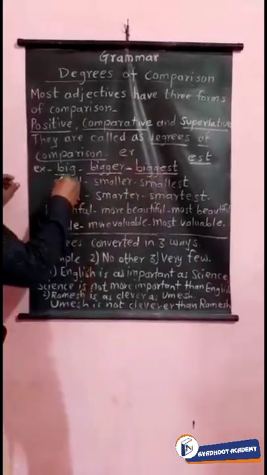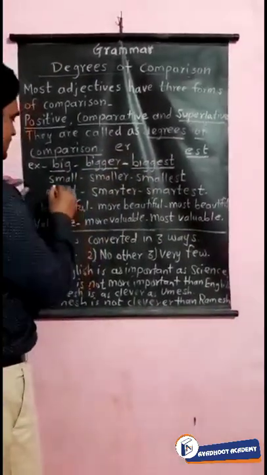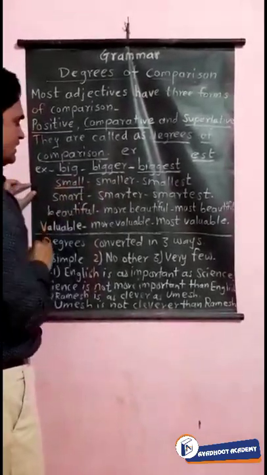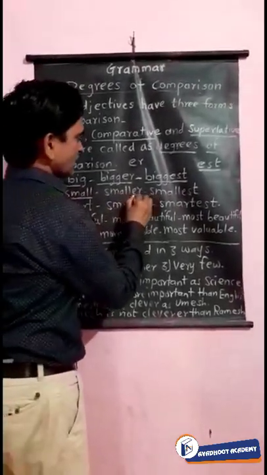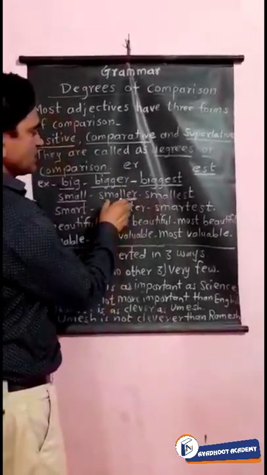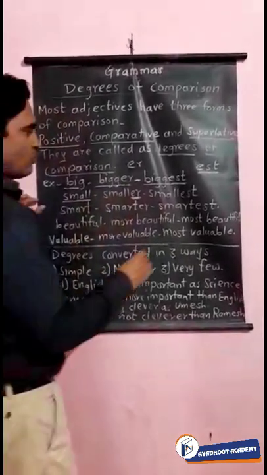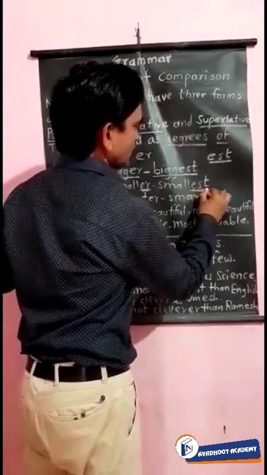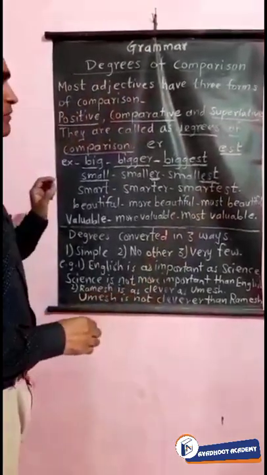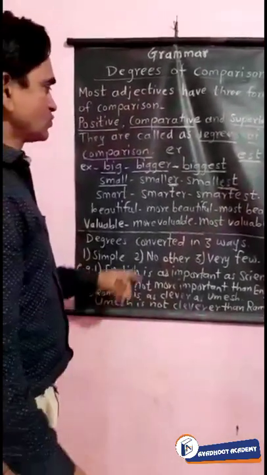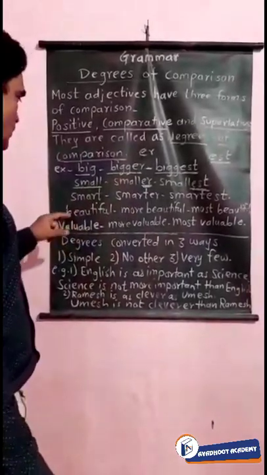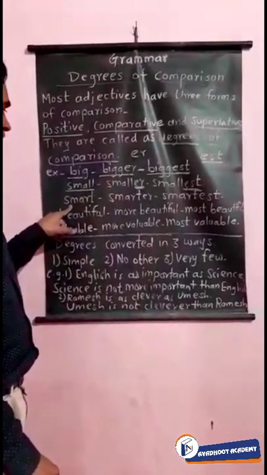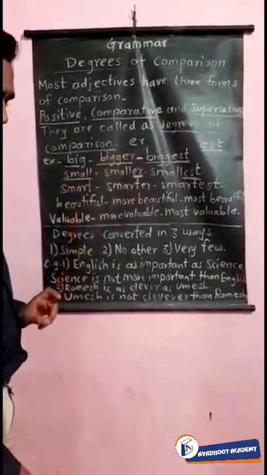See the example: big, bigger, biggest. Small. Small is the adjective. Smaller. Again ER is there to make the comparative adjective. Smallest. EST is there. According to the superlative form, EST will be joined to the adjective. So smart, smarter, smartest.